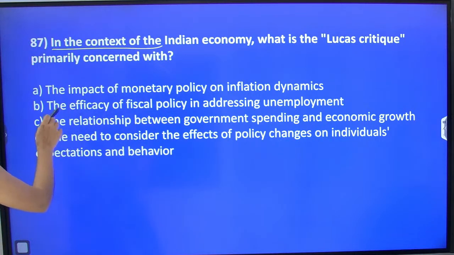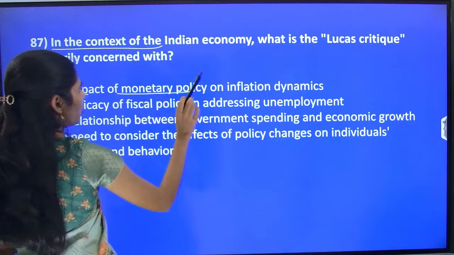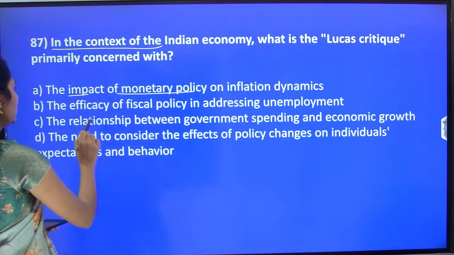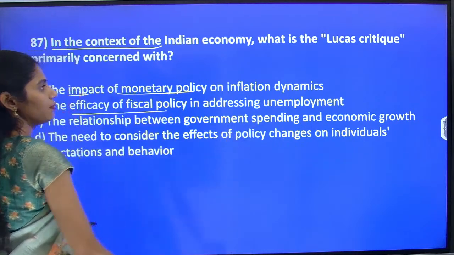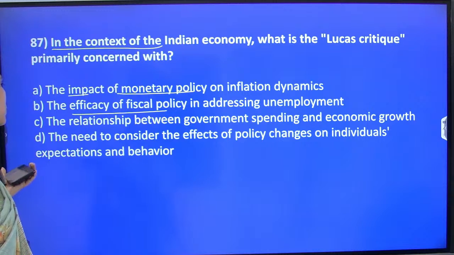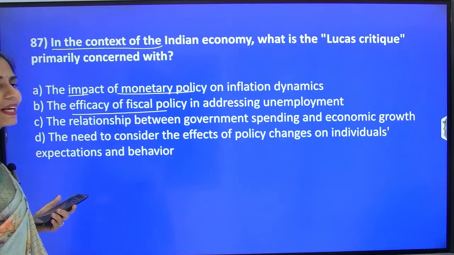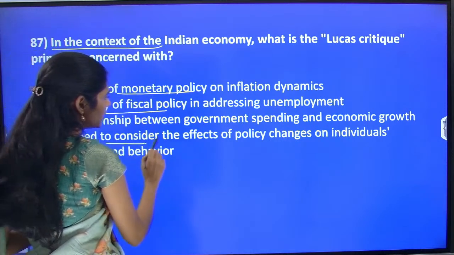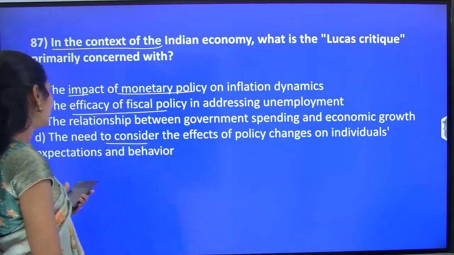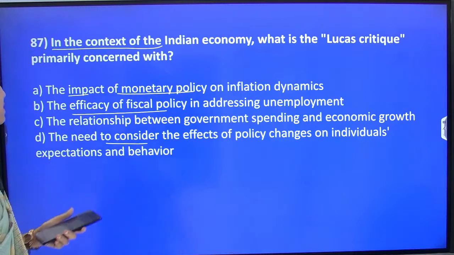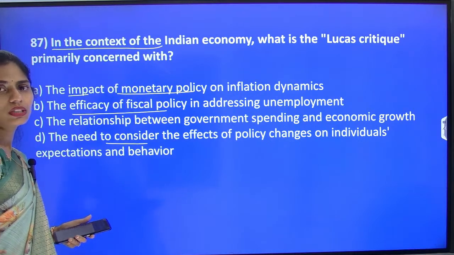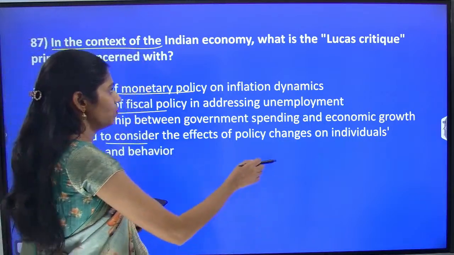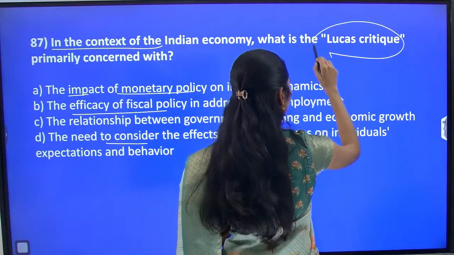So the first one is the impact of monetary policy and inflation dynamics. The next one is the efficiency of fiscal policy in addressing unemployment. The third one is the relationship between government spending and economic growth. And option D is the need to consider the effects of policy changes on individuals' expectations and behavior. So please tell me which option you think is suitable for this word, Lucas' critique.